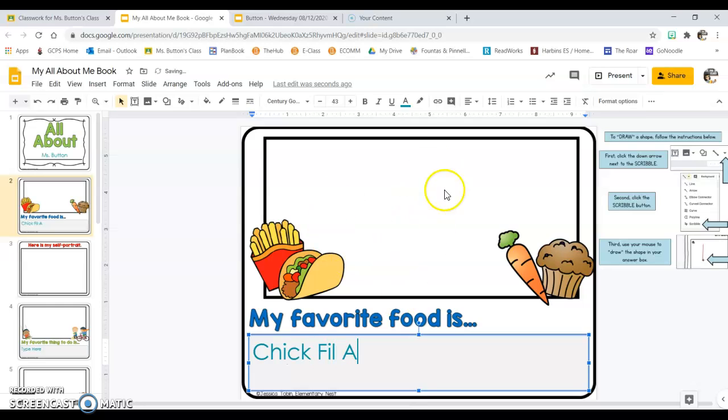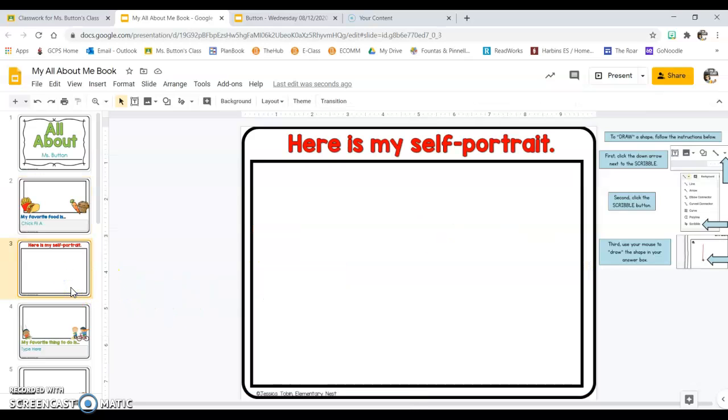And then up here at the top, it'll ask you to put a picture, or you can draw a picture, and you can follow these instructions to the side to learn how you can draw on a Google PowerPoint. But I'm going to skip that for now because I'm not a very good drawer. On slide 3, it asks you to show a self-portrait of yourself. There, you can either upload a picture of yourself from your laptop, or again, you can draw a picture. But again, I'm not going to draw a picture because I'm not the best artist.